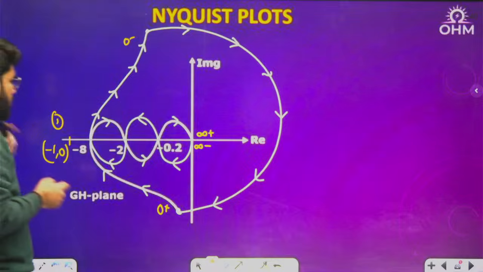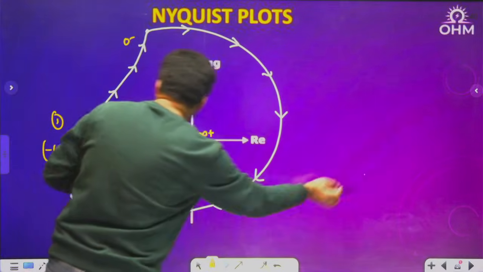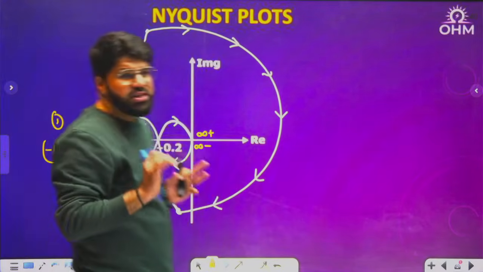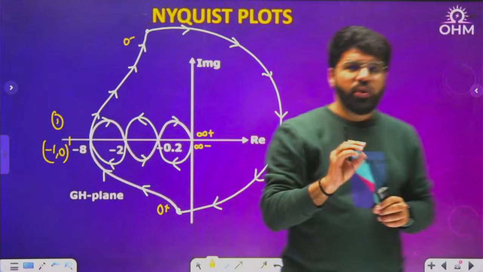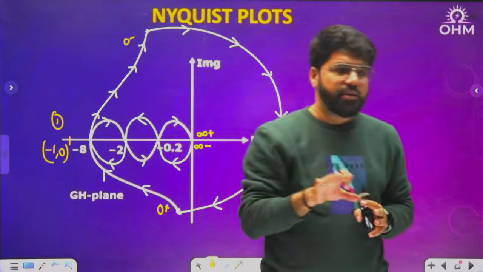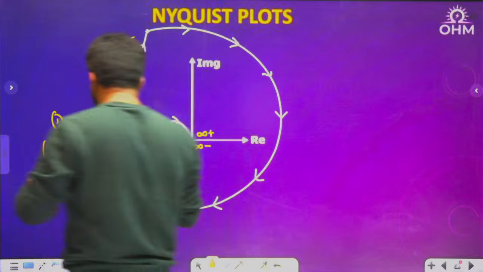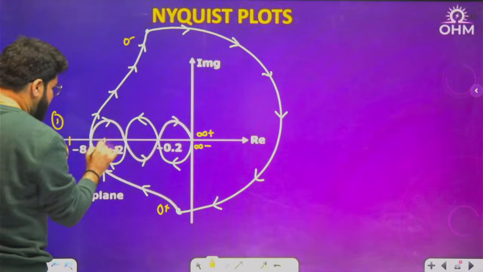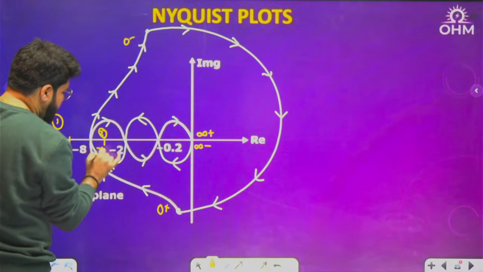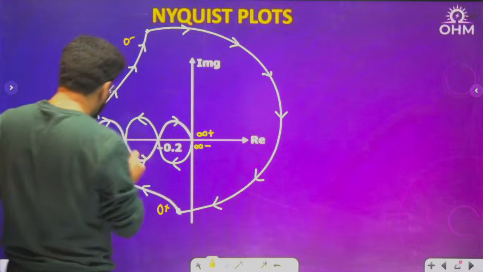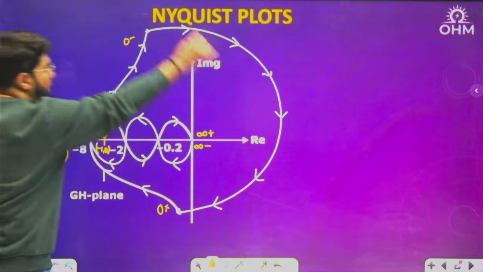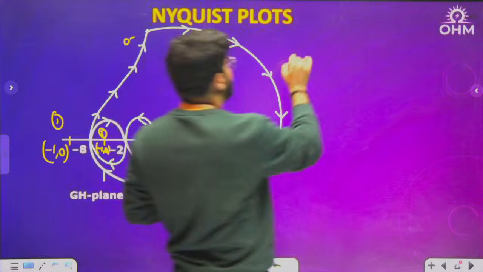Okay, so now the second possibility is: n equal to 0 does not always mean no encirclement. It means no net encirclement. I'll tell you what is the meaning of this statement. If you come here, case number 2, minus 1 comma 0, encirclement, one clockwise, one more clockwise. I'll write down case by case.